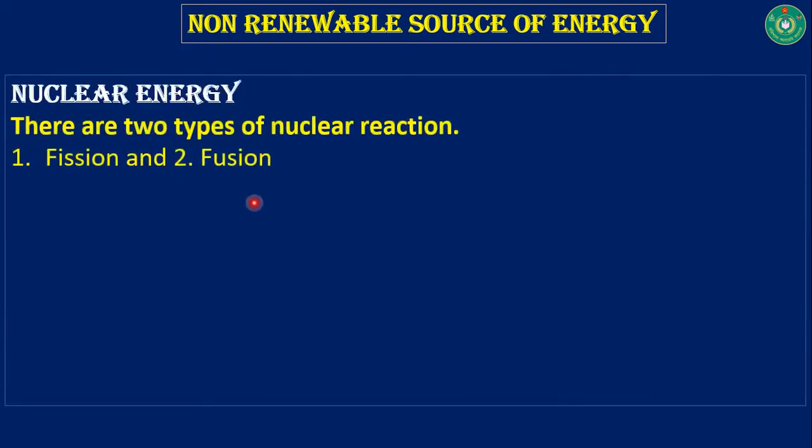Now, the non-renewable part. Nuclear energy is a source of non-renewable energy. There are two types of nuclear reaction. From these two nuclear reactions, we are getting non-renewable energy, that is nuclear energy. One is fission and another is fusion.